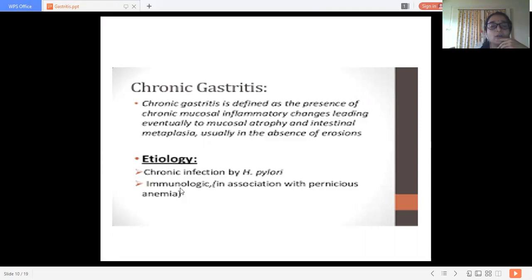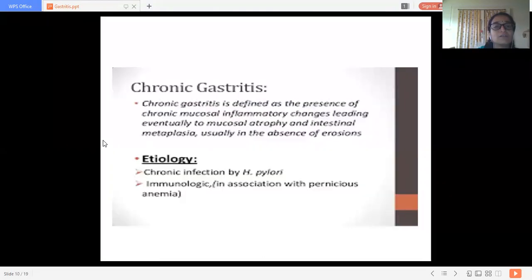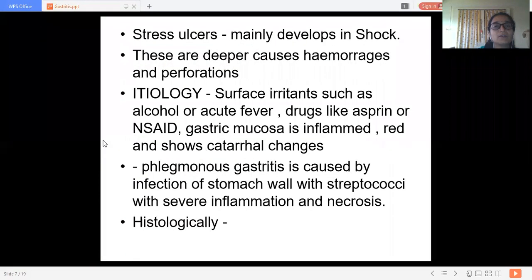Now, the etiology of chronic gastritis: the causes are H. pylori and immunogenic. The cause may be immunogenic, in association with pernicious anemia, or H. pylori. All of you know what the pathogenesis of pernicious anemia is. Before that, let us revise these particular things.